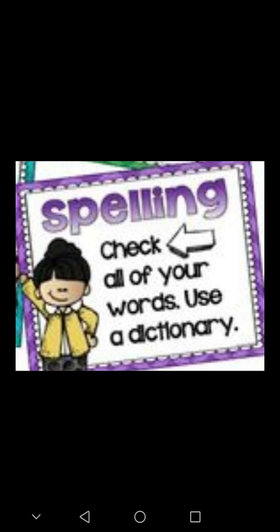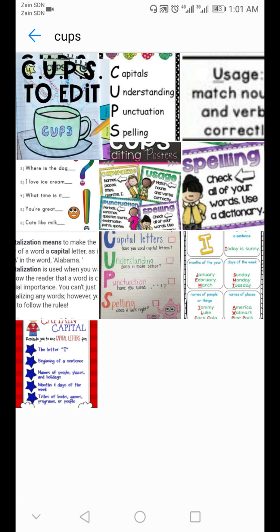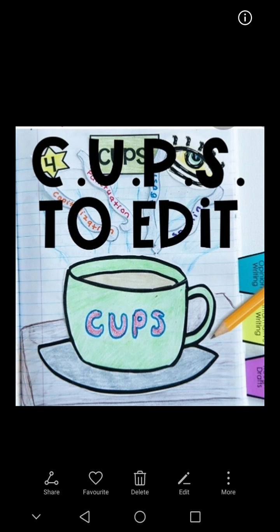From the resource, our main resource. What is our main resource for spelling? Of course, it's going to be a dictionary. A dictionary. Yes, okay.